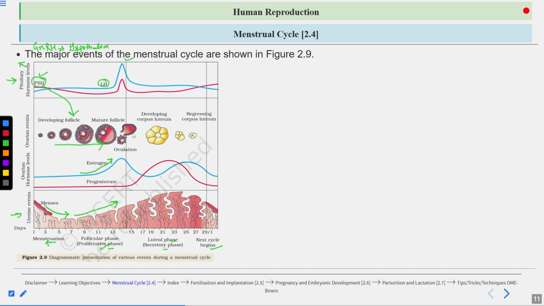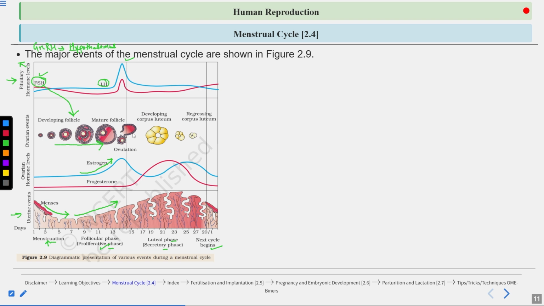And this is the hypothalamic hormone, gonadotrophic releasing hormone. This causes the release of FSH and LH from the pituitary gland. So FSH and LH, these are gonadotrophics. Okay, so this is what is happening in the follicular phase: development of follicles and regeneration of the endometrium.